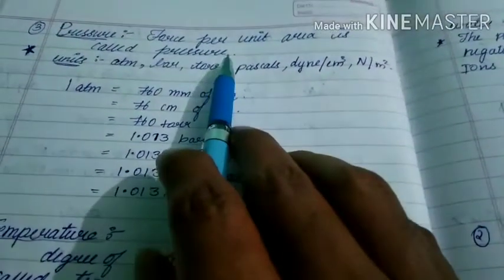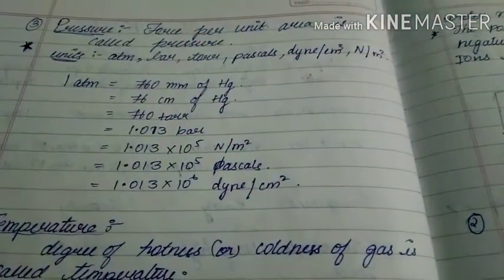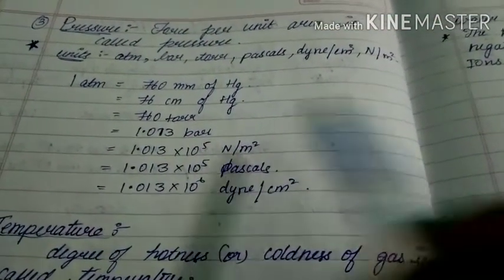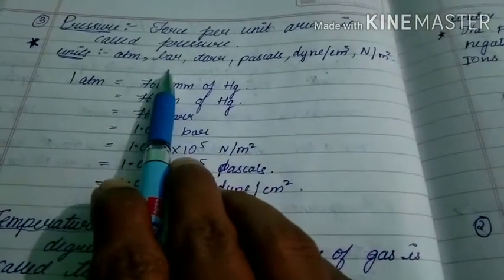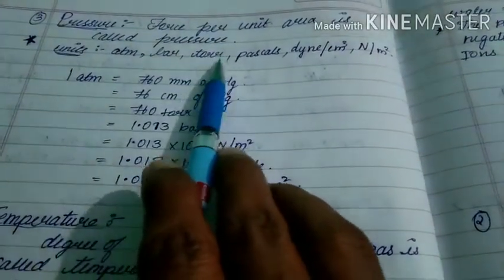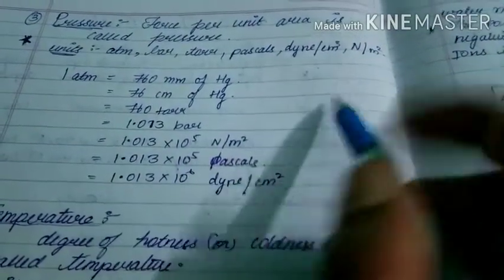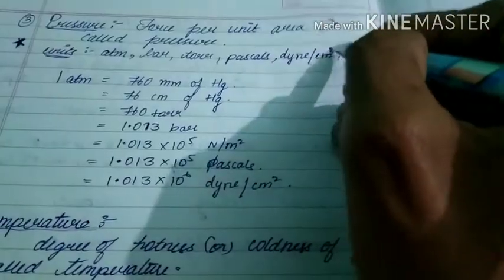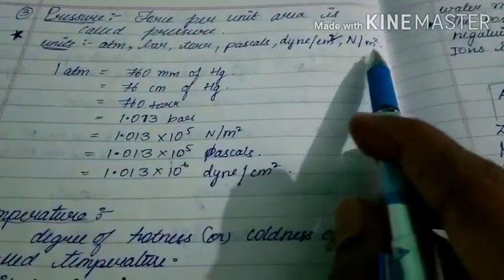Next one, pressure. Pressure means force per unit area. Units are atmospheres, bars, torr, pascals, dynes per centimeter square, not centimeter cube, and Newton per meter square.